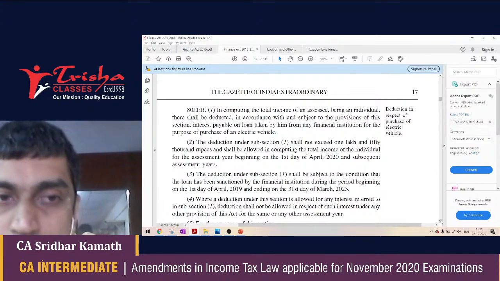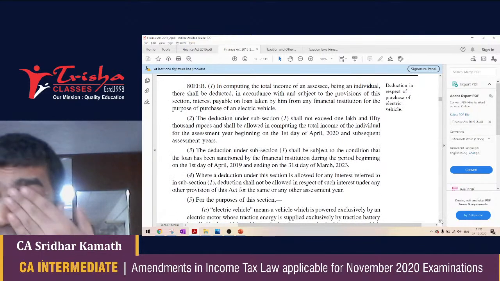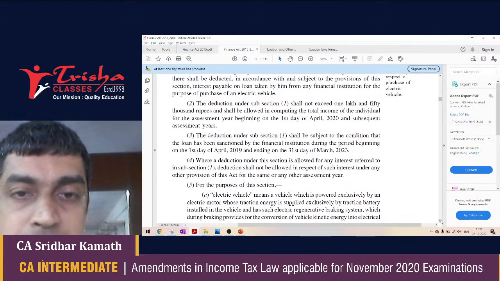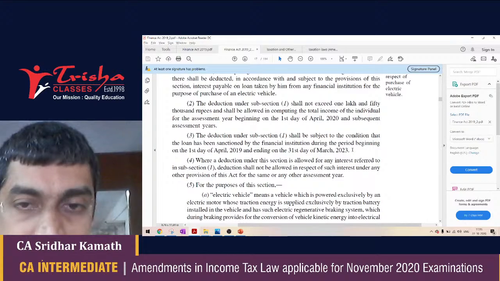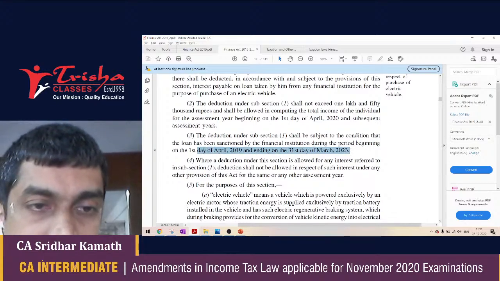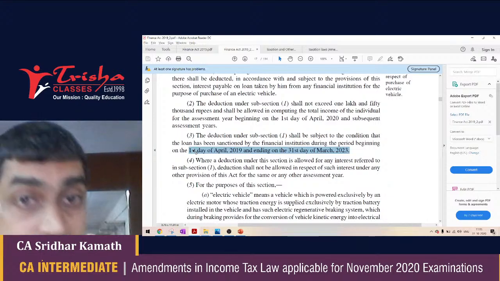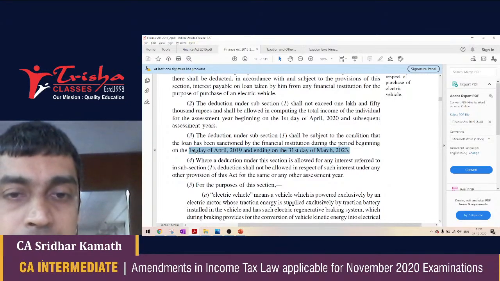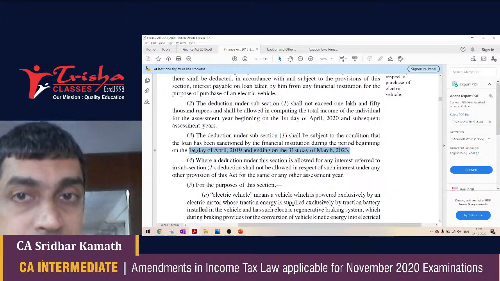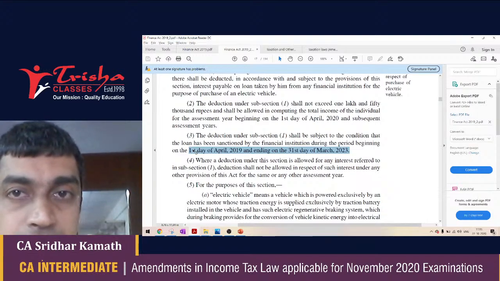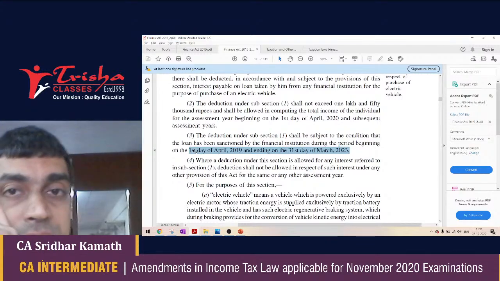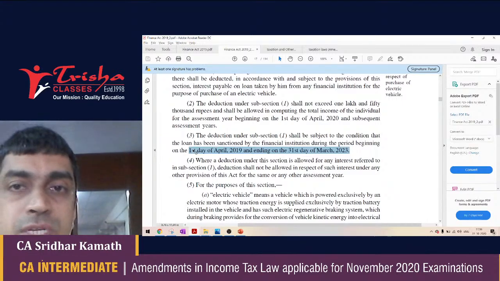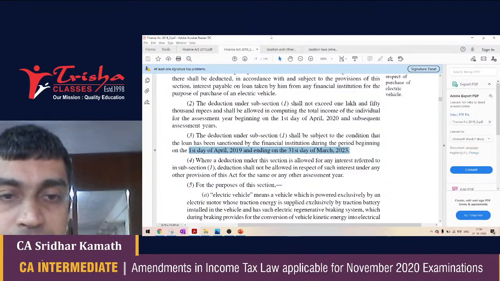Have this in mind. This could also be one of the questions that are asked in the December exam. In fact, for 80EEA and 80EEB, they can ask questions on both these sections. There is one condition that you have to be careful about here. The time limit given for taking the loan for purchase of an electric vehicle is not just 2019-20, but 1st April 2019 to 31st March 2023. There is a good 4-year time period that is given for taking of the loan under 80EEB, unlike 80EEA, where the loan for purchase of the house should be taken during 2019-20.